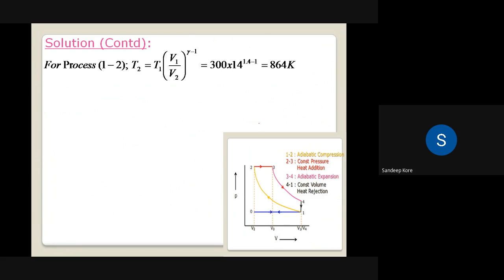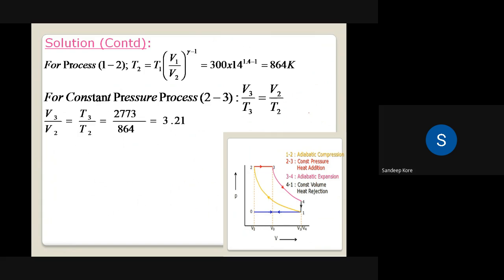T2 is equal to T1 into V1 by V2 raised to gamma minus 1. First we find T2. Then using process 2 to 3, V3 by T3 is equal to V2 by T2. So we find the ratio V3 by V2, because T3 we know and T2 we have found.